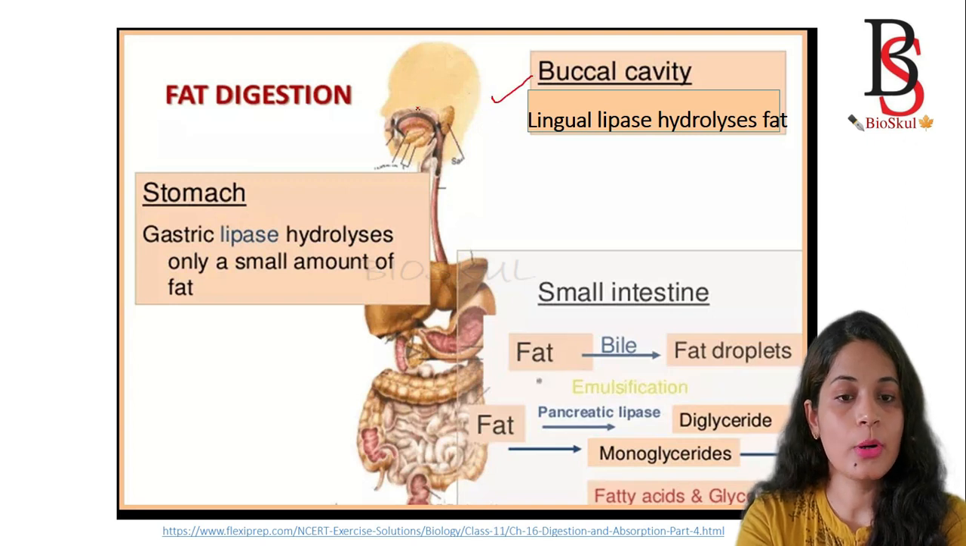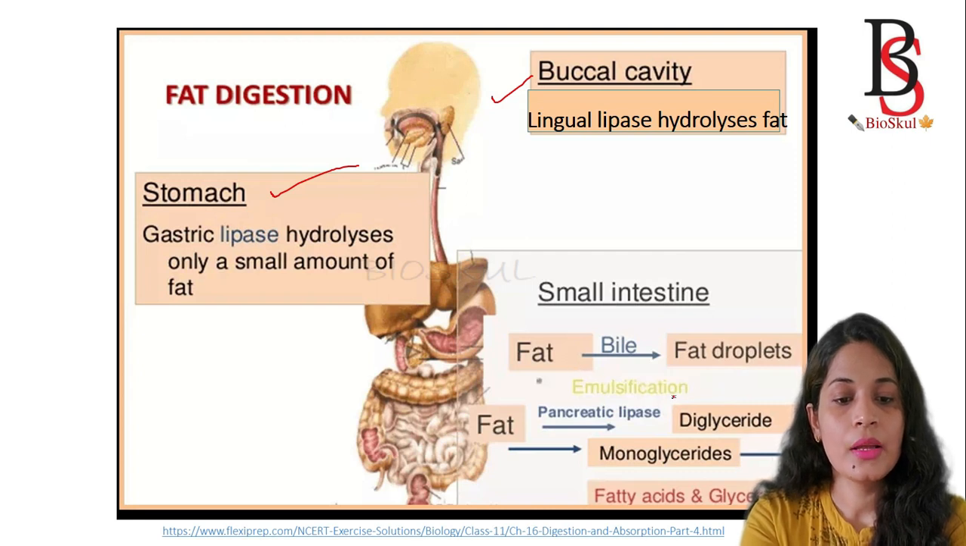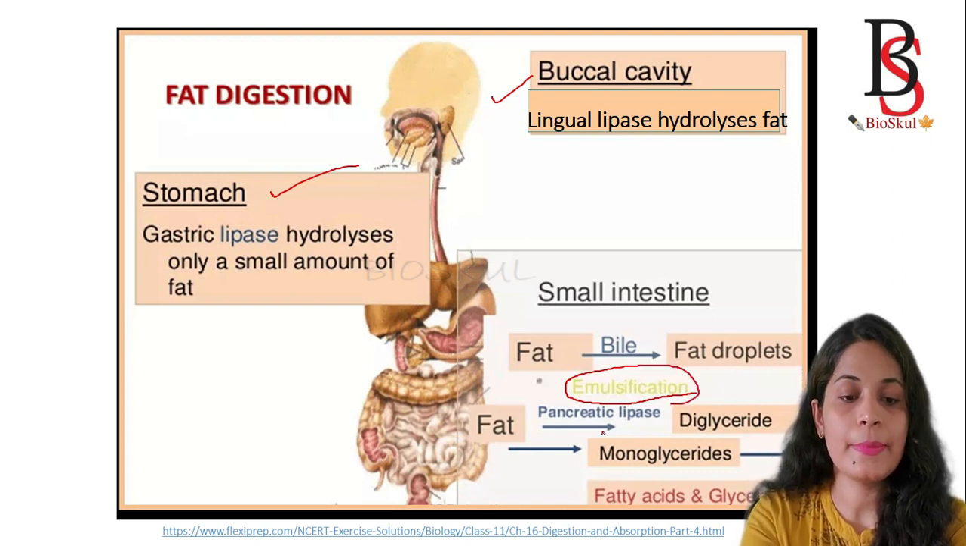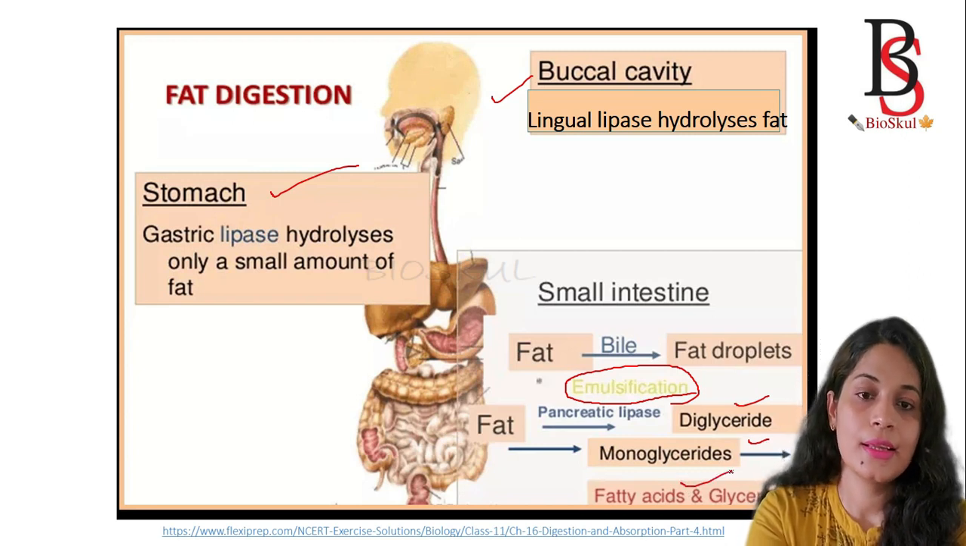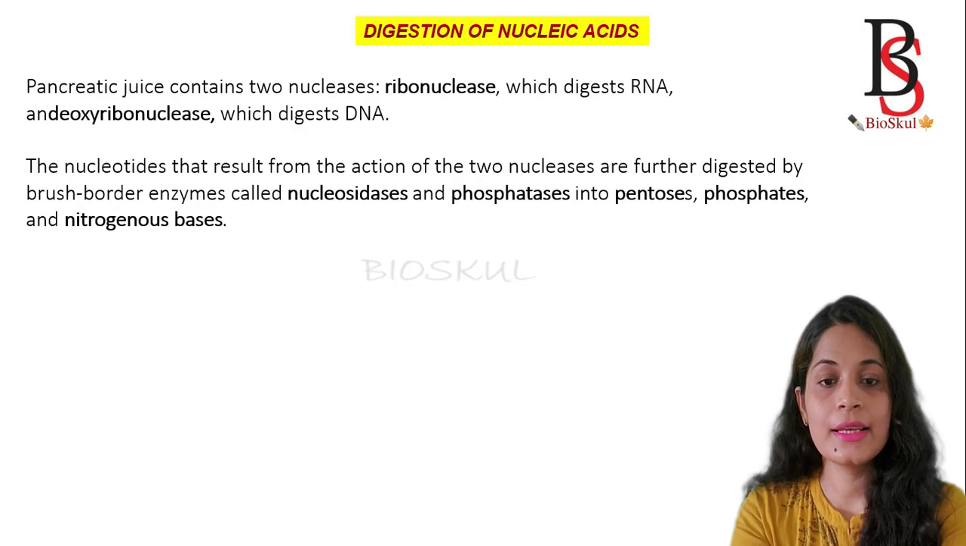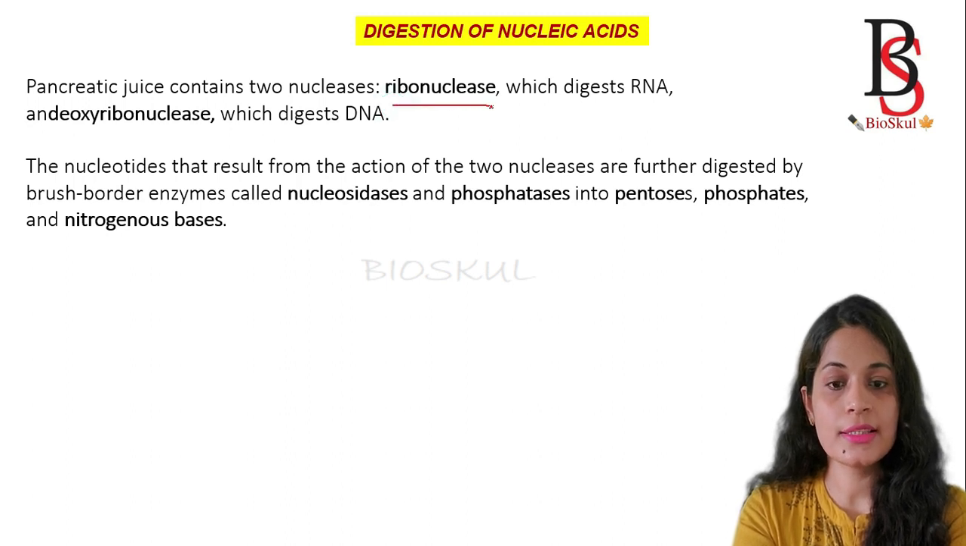Fat digestion starts in the buccal cavity by the lingual lipase, and some of the fat is also digested in the stomach by gastric lipase. And in the small intestine, what will happen? The fat will be degraded, but before that, it undergoes the process of emulsification. Then the pancreatic lipase degrades the fat into diglycerides and monoglycerides. Then the monoglyceride will form the fatty acid and glycerol.